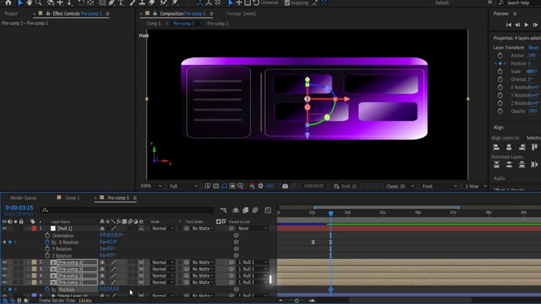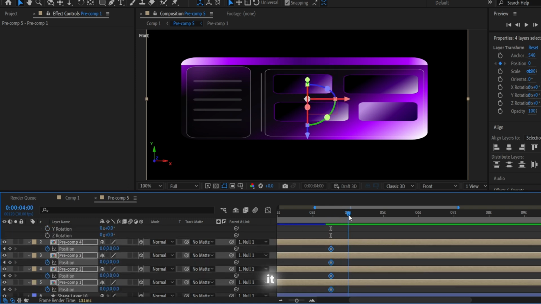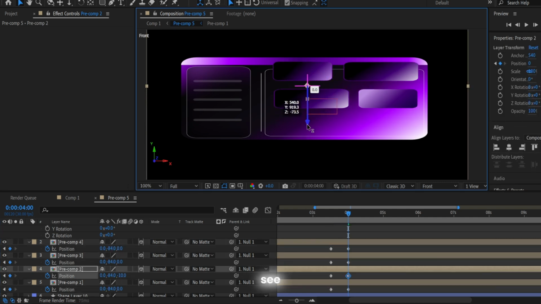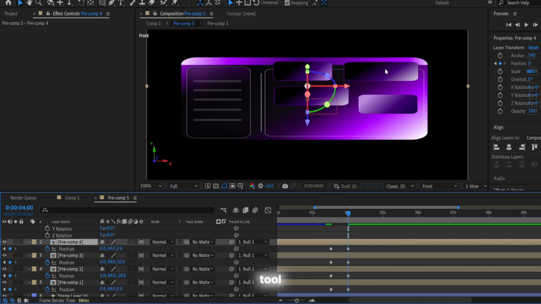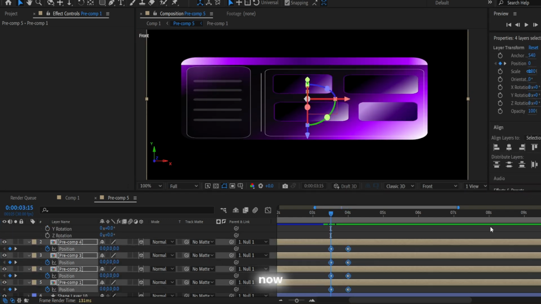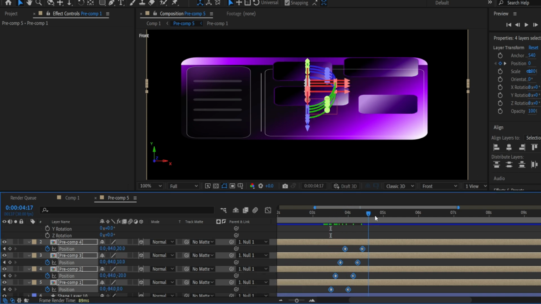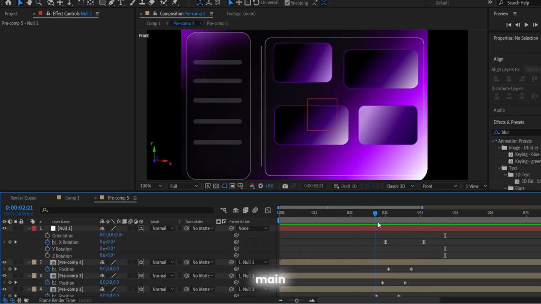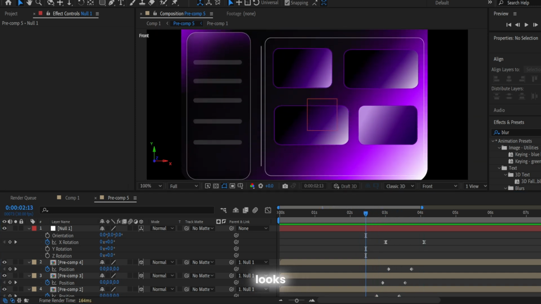And also I will make it a bit rough, as you can see, and I'm also using the motion tool to make it look like this, as you can see now on your screens. I'm sorry. You can do it by yourself, adjust these keyframes to make a sequence. So guys, now as you can see, our main window is rotating and our small windows are also going to the top. So I like it and it looks really cool.